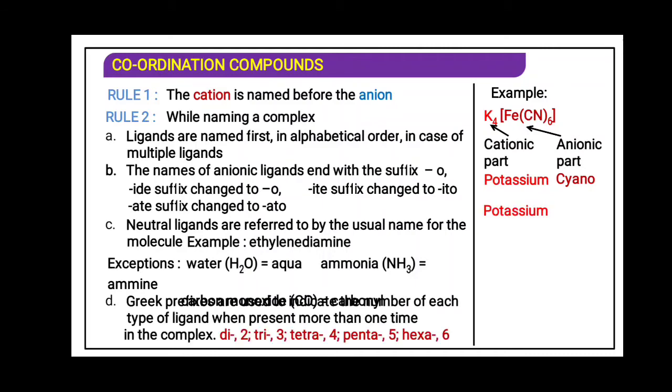Now over here cyanide ligands are 6, so we have to write the prefix, that is before cyano we will write di, tri, tetra, penta, hexa. Okay, so for 6 we will use hexa, so it will be potassium hexacyano. Hexacyano, because 6 ligands are there.